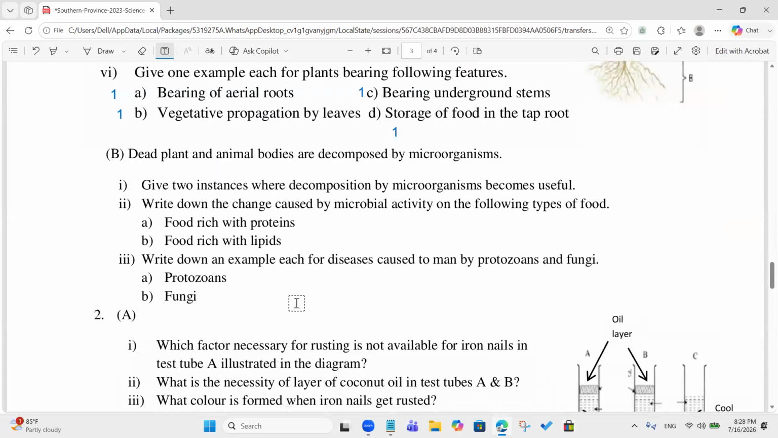Dead plants and animal bodies are decomposed by microorganisms. Give two instances where decomposition by microorganisms becomes useful. For making agricultural compost? To make compost in agriculture, okay. To maintain the environment. It is not a definite answer. To make dairy products? Dairy product is not the kind of instance where decomposition by microorganisms takes place. To reduce the amount of waste materials gathered in the environment. Yes, they reduce the amount of waste materials gathered in the environment.